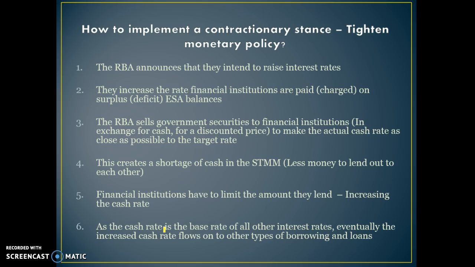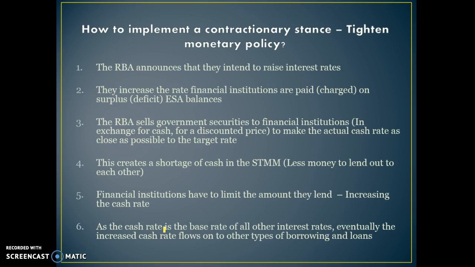Implementing a contractionary stance, first thing, the RBA announces they intend to raise interest rates, and they announce an increase in the target cash rate. Then they increase the rate financial institutions are paid on surplus accounts or charged if they have a deficit. Third step, the RBA sells government securities to financial institutions because they want to make the banks less liquid. Obviously the banks aren't just going to buy these securities unless they're cheap, so they offer them at a discounted price. Banks will make a profit out of it, but they will still have less cash in the short term because they're holding more of a non-liquid asset.